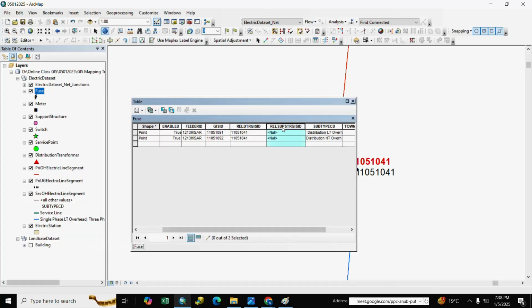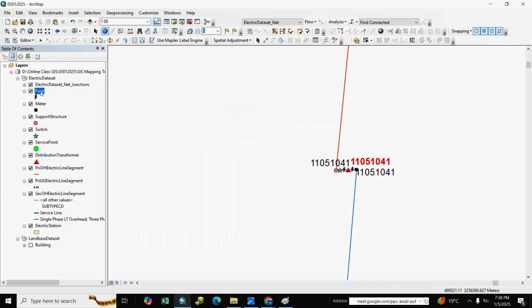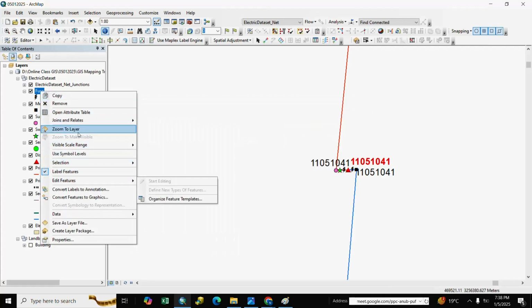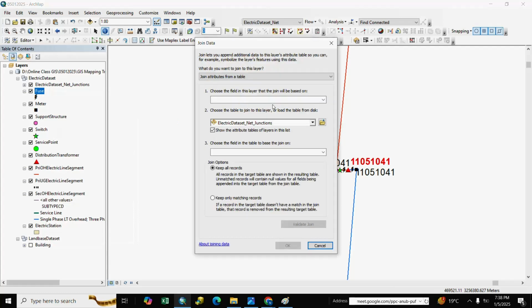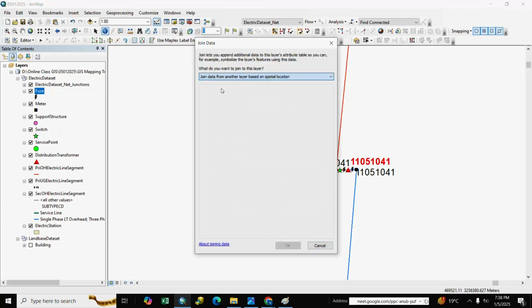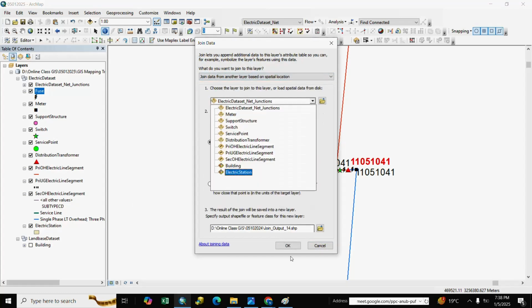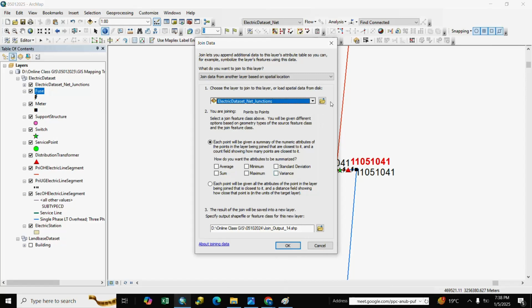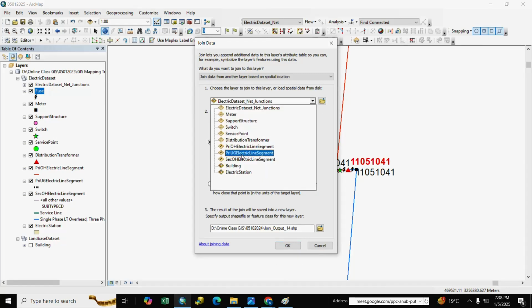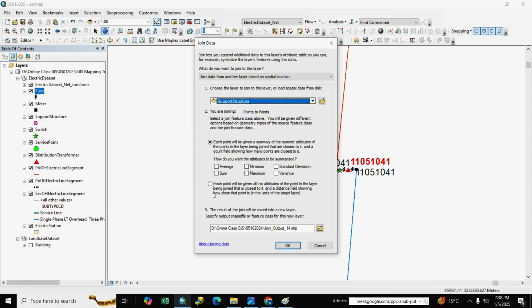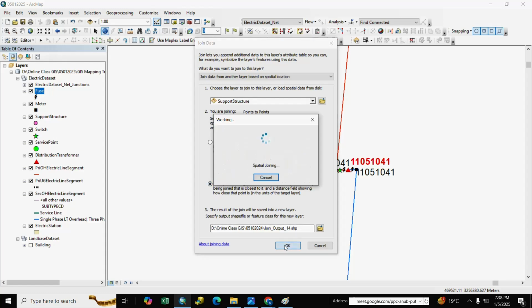You see here support structure, so we right click and join from another layer, select here, we select support structure, and click, each point will be given and OK.